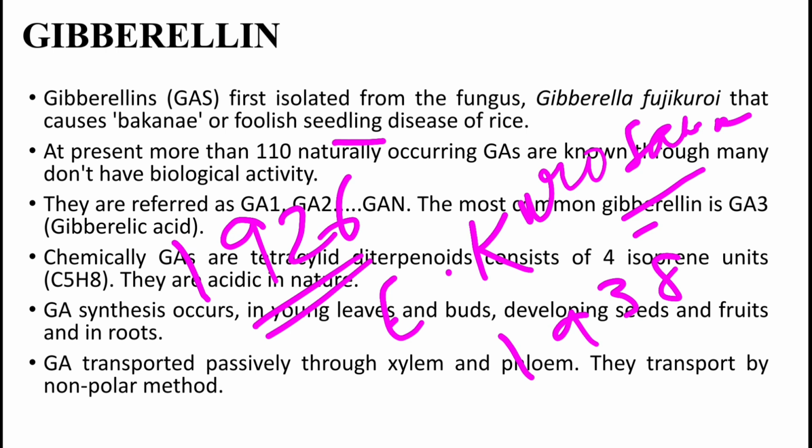Gibberellic acids are called GA1, GA2, GA3 and so on.